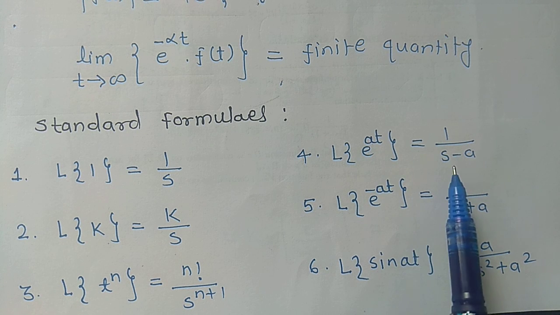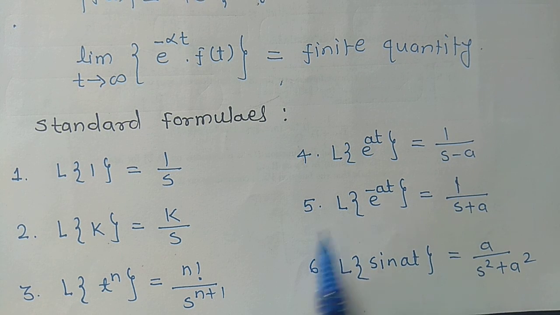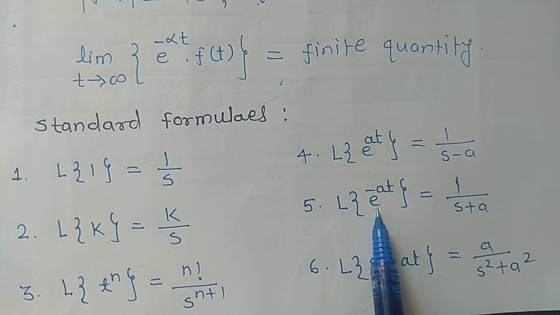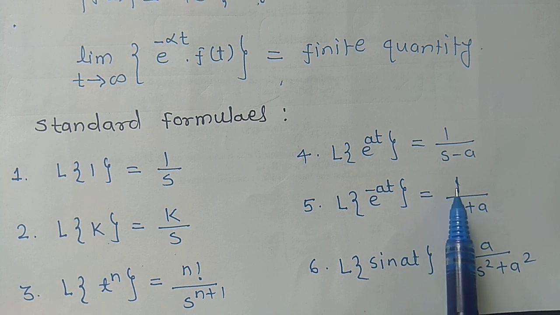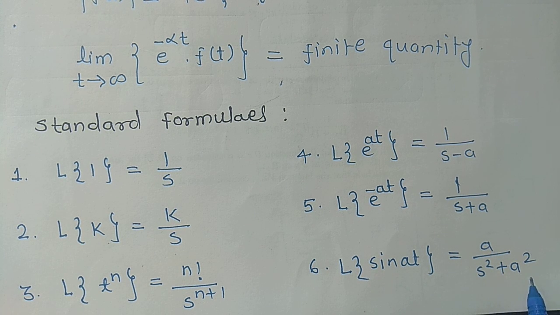Here in e raised to at the sign is positive, and here in the result it is negative. Laplace transform of e to the power minus at is negative, so here plus will come, s plus a. Laplace transform of sin of at is equal to a divided by s square plus a square. This is the Laplace transform of sin of at.